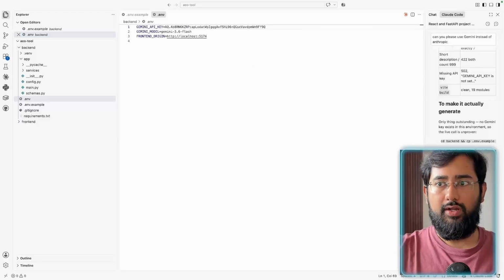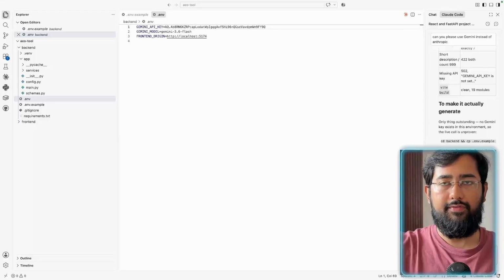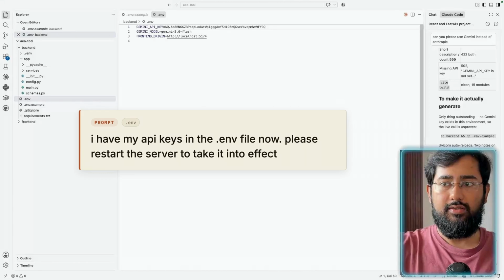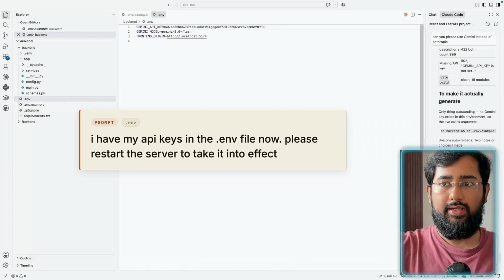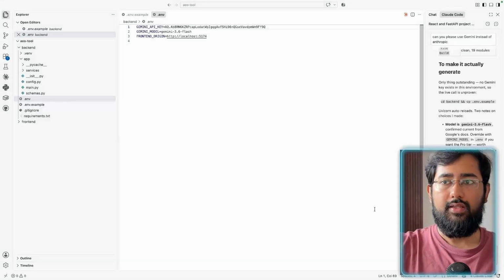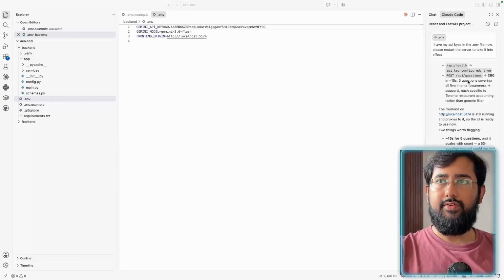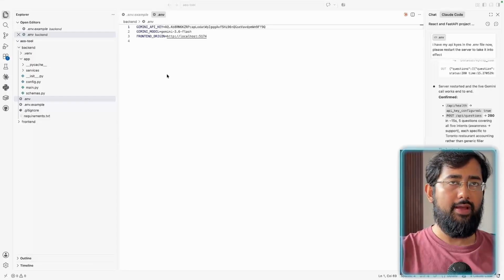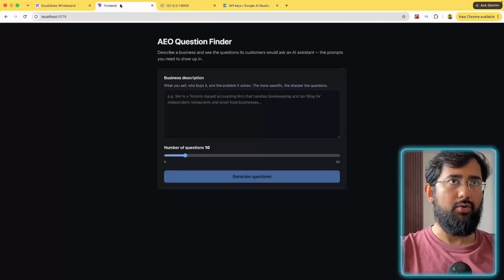So we have the API keys now. We can just go ahead and ask the AI to refresh the server, right? So I have my API keys in the .env file now. Please restart the server to take it into effect. And then I'll hit enter. Okay, so the AI is done running, and it has also done a test run for us. So let's go back to Chrome and see how our UI looks.